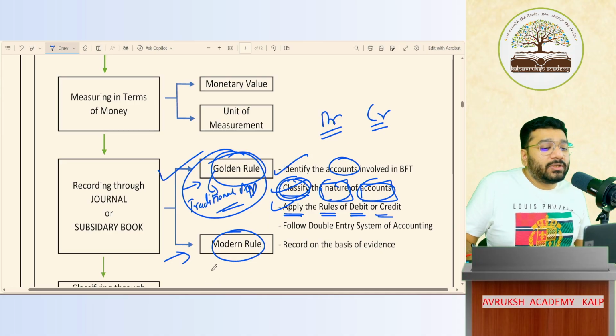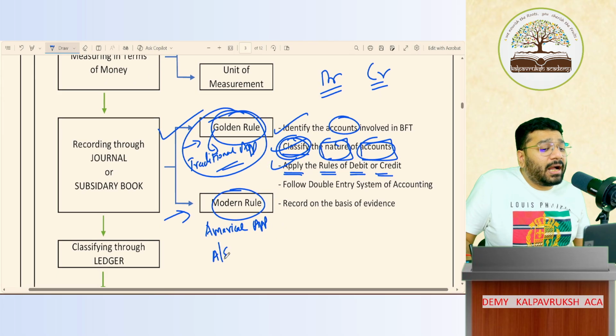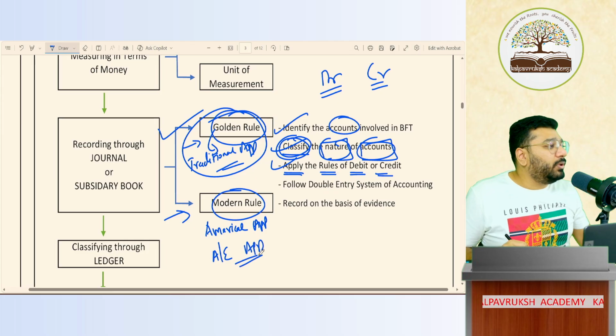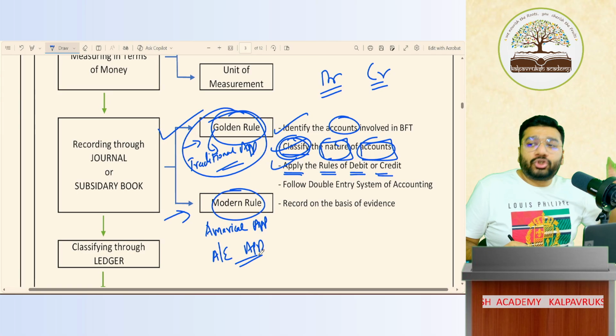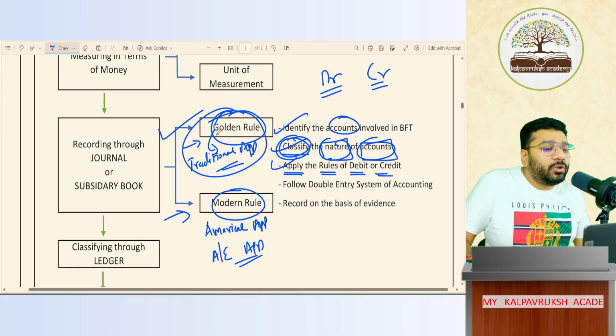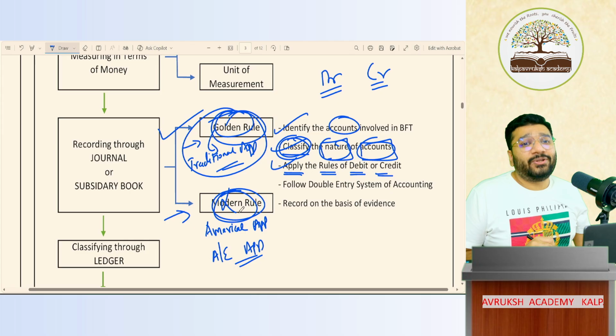Modern rule is called the American approach. It is also called the accounting equation approach. So the accounting equation chapter that you completed in school is based on this model. In your syllabus, two rules of debit and credit have been introduced: one is the golden rule, second is the modern rule. Unfortunately, in the state board, the modern rule is not introduced.